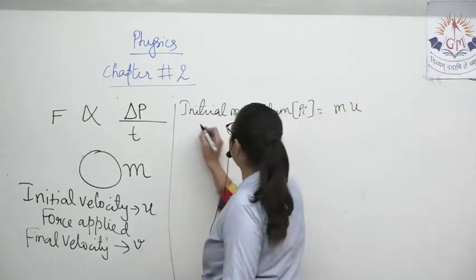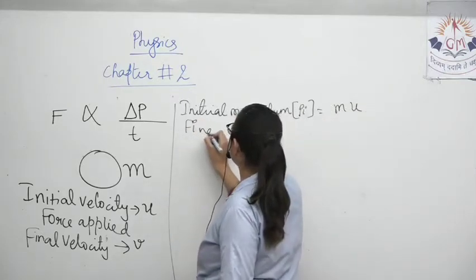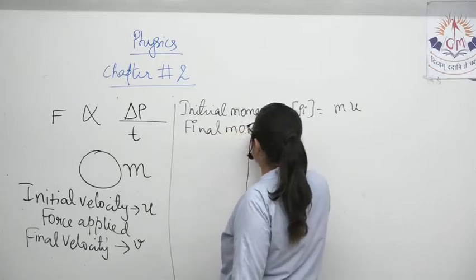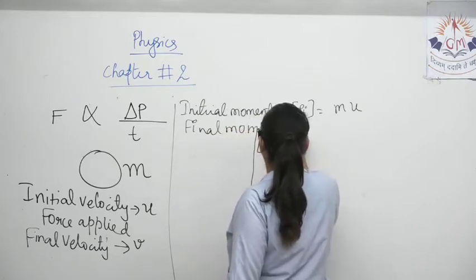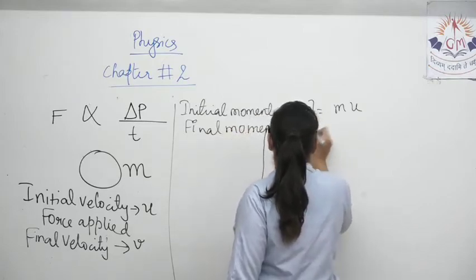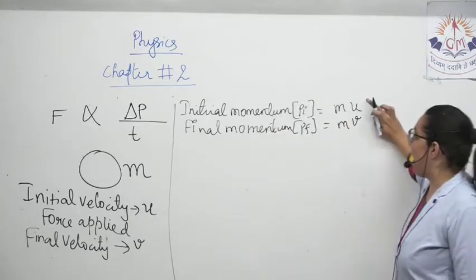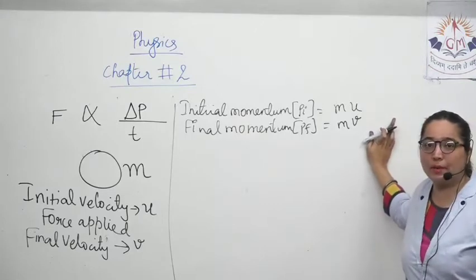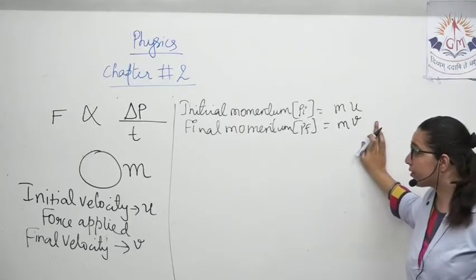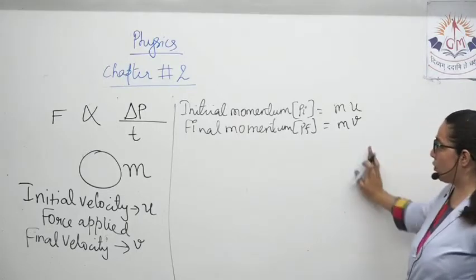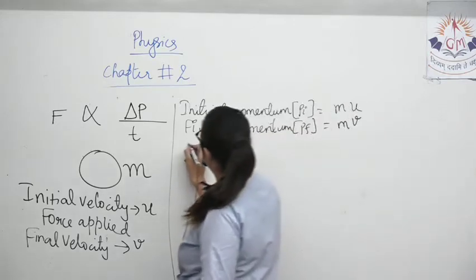So next, final velocity. What will be the final momentum? It will be Pf is equal to m into v. Initial momentum, mu. Final momentum, mv. Okay, so what is the change in momentum?